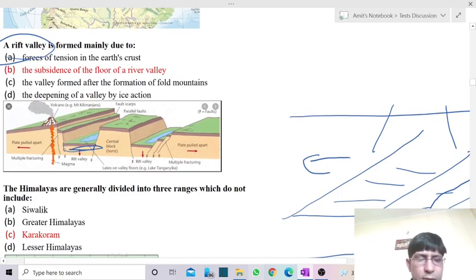Because of breaking and development of a crack, and because of this tensional force, or could be the compressive force also, a part may subside, and this led to the formation of a valley called Rift Valley, because of the rifting of a rock piece.